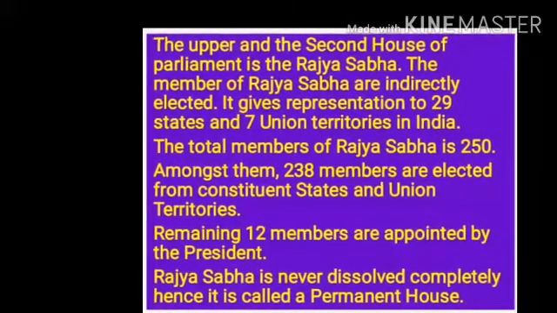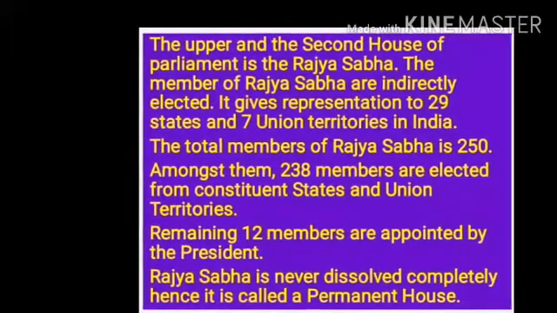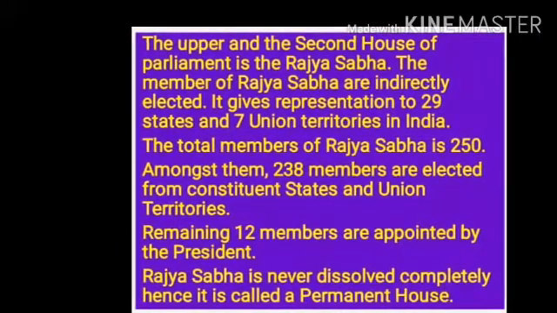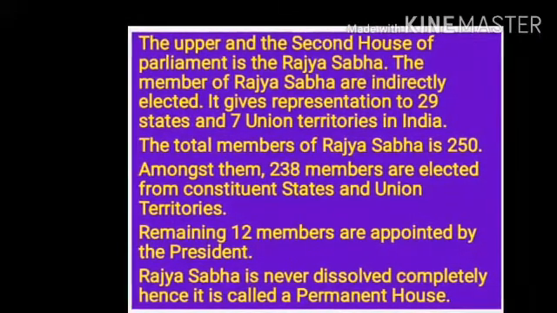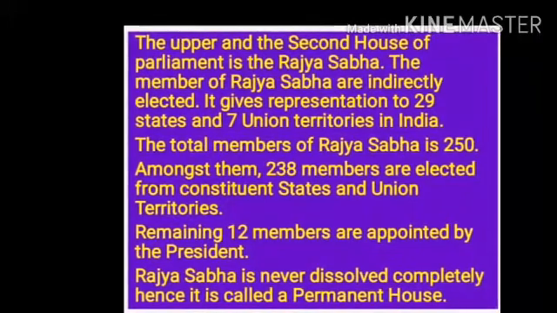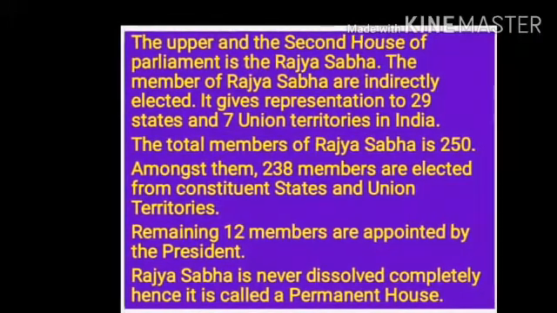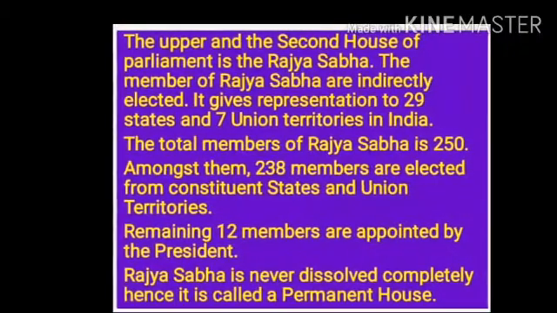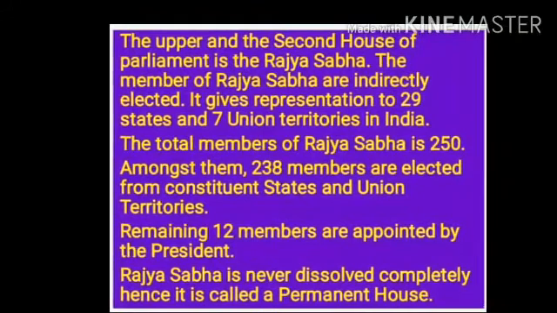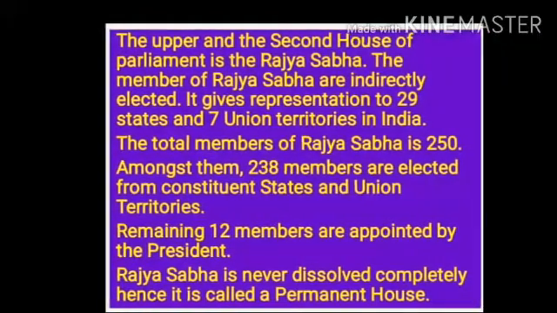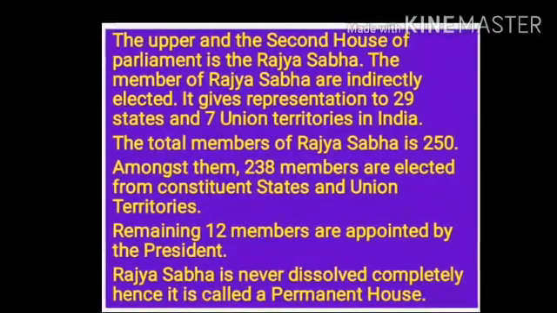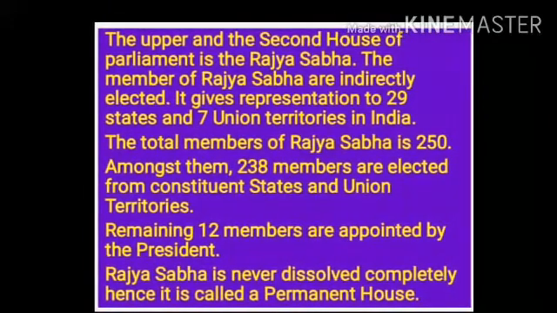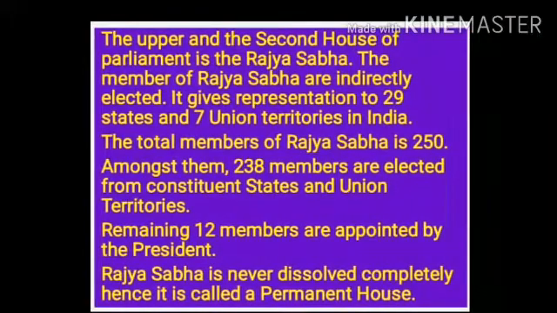Total membership of Rajya Sabha is 250 members. Amongst them, 238 members are elected from the constituent states and union territories. All the constituent states do not get equal representation in the Rajya Sabha. It is proportionate to the total population of each of the states. Remaining 12 members are appointed by the President. These members are usually experienced and distinguished personalities from the fields of literature, arts, science, sports, and social work.